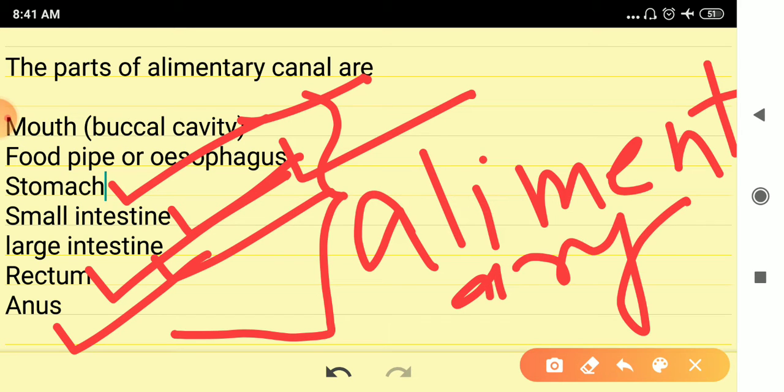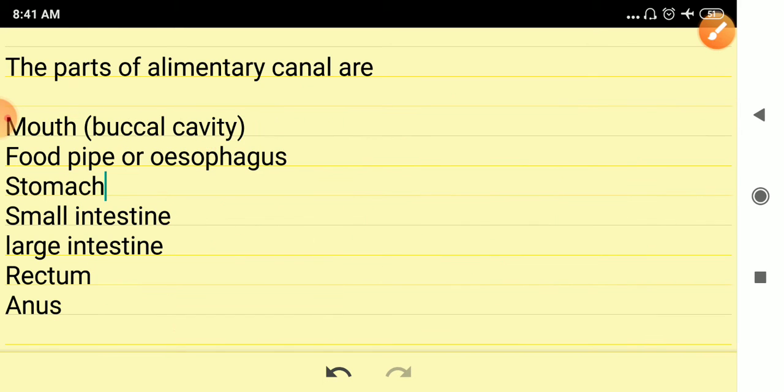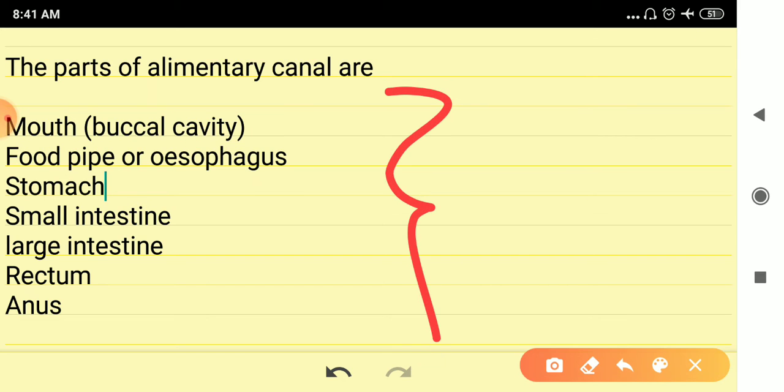Alimentary canal. Now you can define it: the continuous canal from the mouth to the anus. All of these are parts of the alimentary canal.